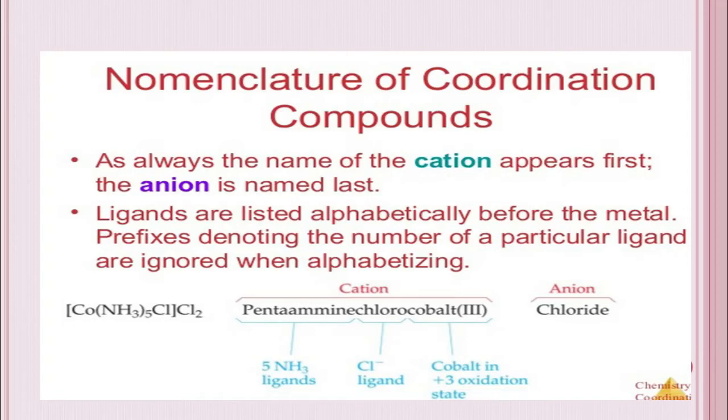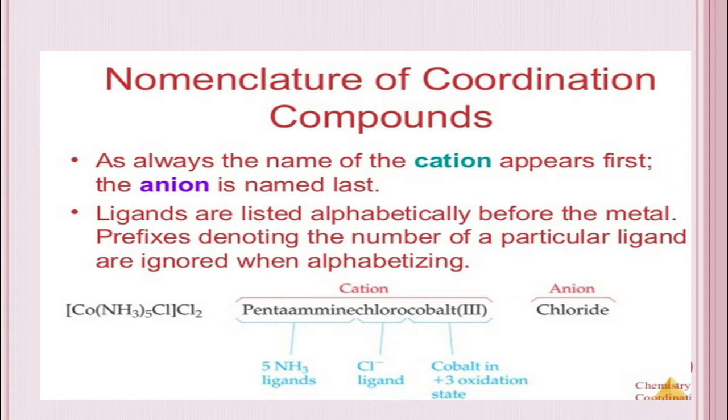As always, the cation is named first and the anion is named last. If you have a square bracket, the square bracket represents the coordination sphere, which we discussed yesterday, isn't it? If the counter ions, which are present outside the coordination sphere, are anions, then they must be named last. If the counter ions are positive, then they have to be named first. So the cation appears first, and only then the anion is named last.